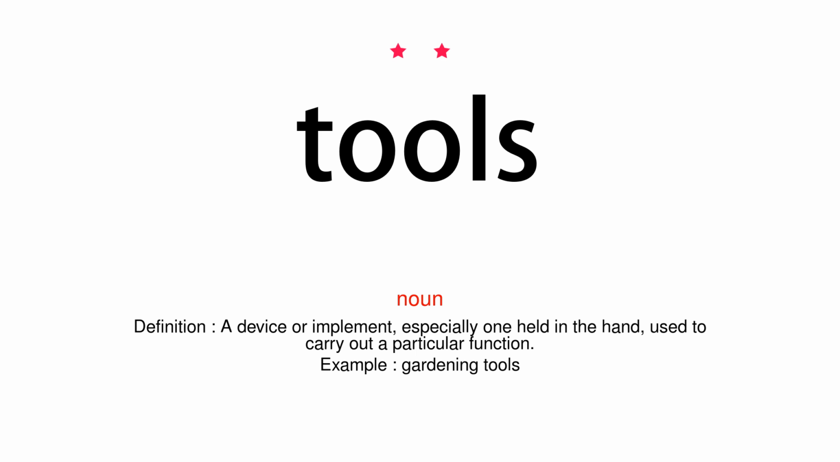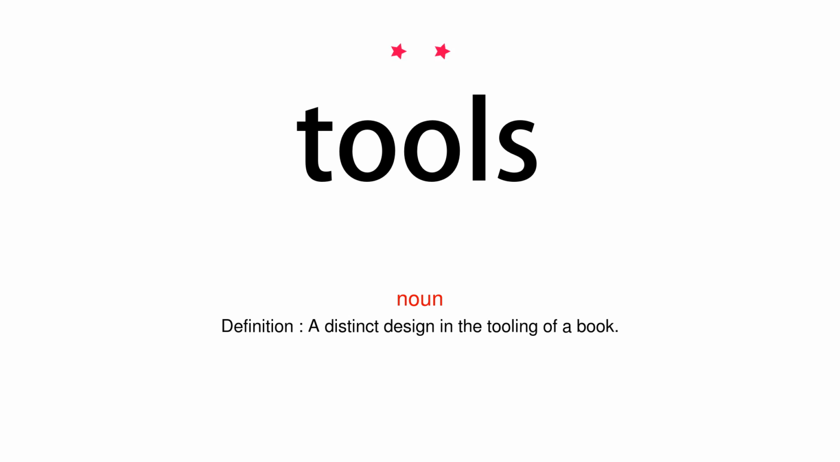Noun. Definition: a device or implement, especially one held in the hand, used to carry out a particular function. Example: gardening tools. Noun. Definition: a distinct design in the tooling of a book. Noun. Definition: a man's penis.